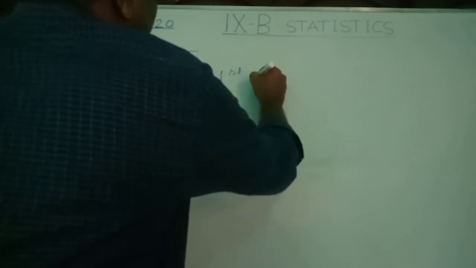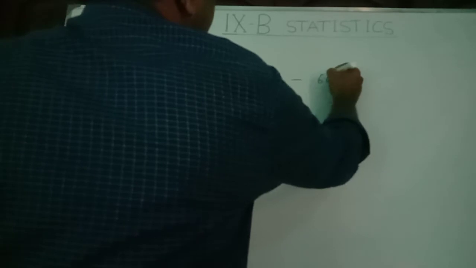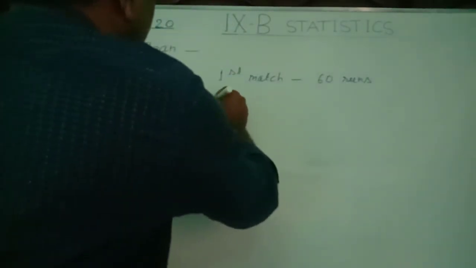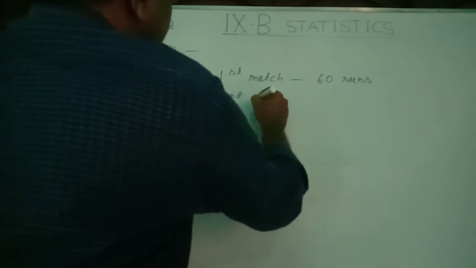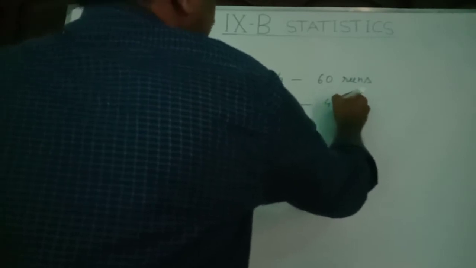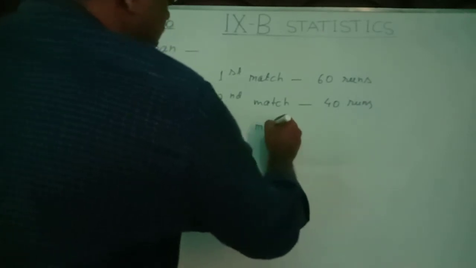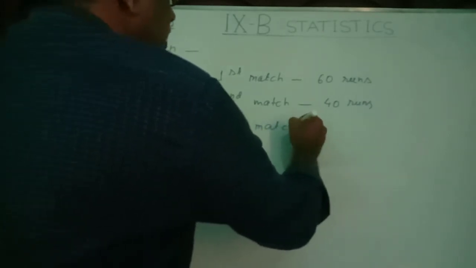In the second match, the same cricket player scored 40 runs. In the third match, the same cricket player scored 50 runs.